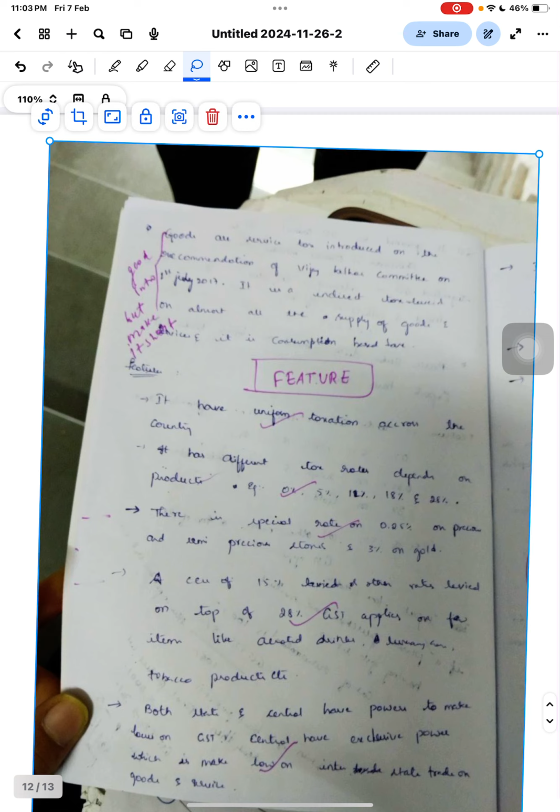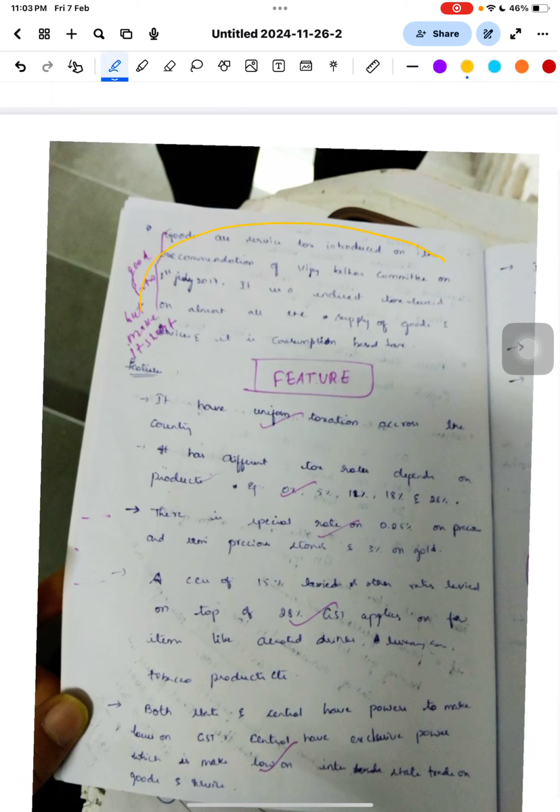First thing: suppose there is any question, so first of all you have to recognize a keyword in it. When you read a question for the first time, what you have to keep in mind is the keyword. So what was the keyword in that question? GST. Right. Now the second thing: how can I write the intro of that?